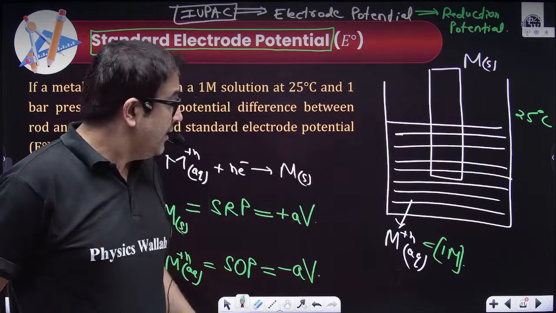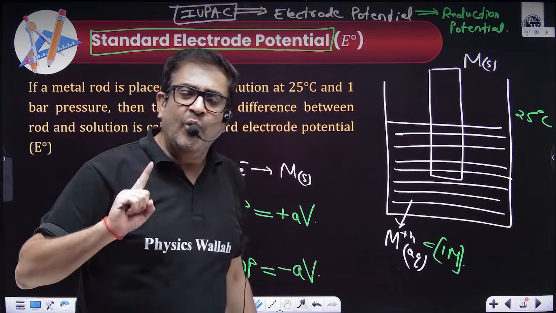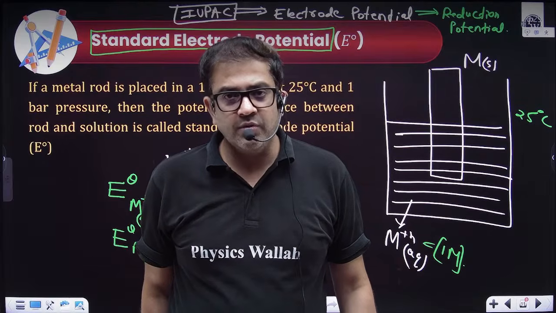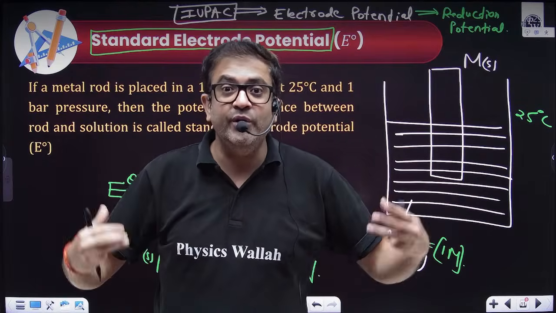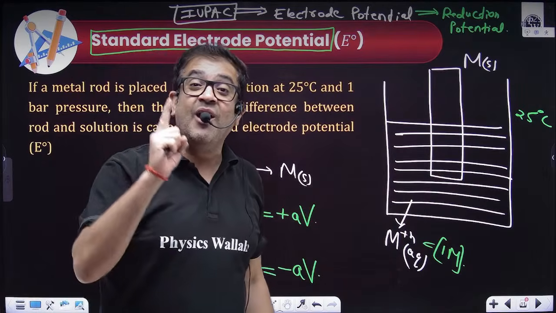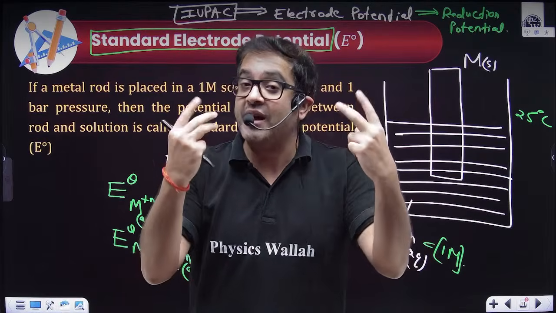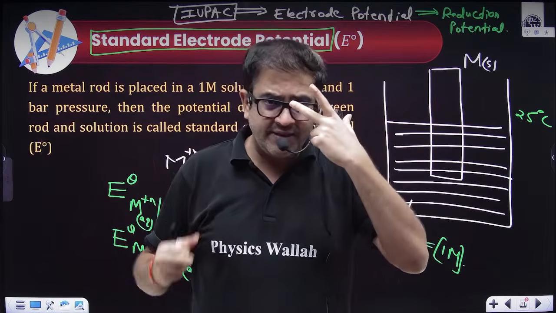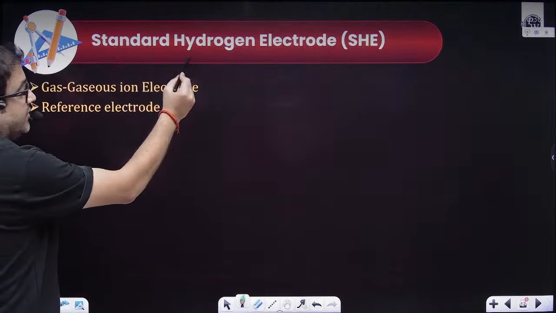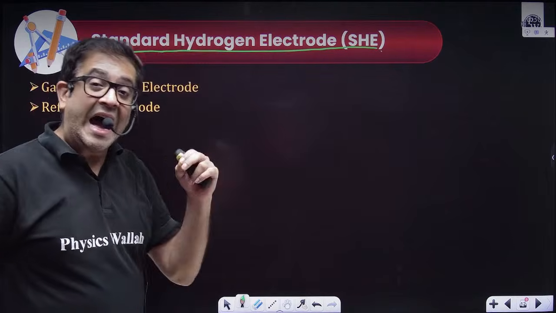But sir, how have you calculated this potential? Because you can only calculate the reading of a voltmeter, and in order to read a voltmeter you need two different terminals. How come you are calculating this potential? Now, in order to calculate this potential, we have to choose a reference. That also IUPAC did for us. The reference that was chosen was hydrogen. And that's why let us now understand what the standard hydrogen electrode is.